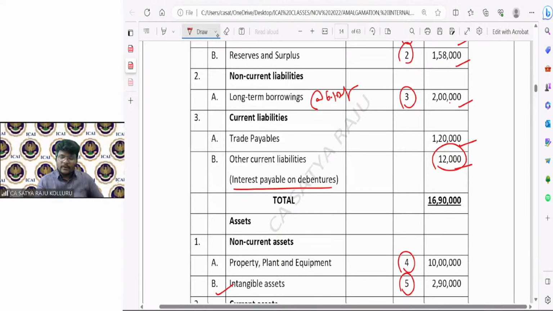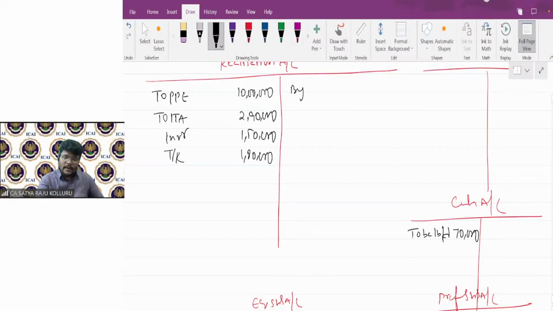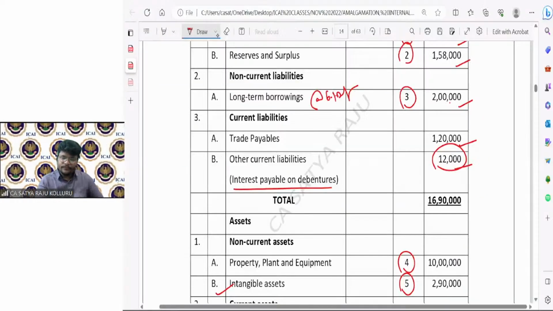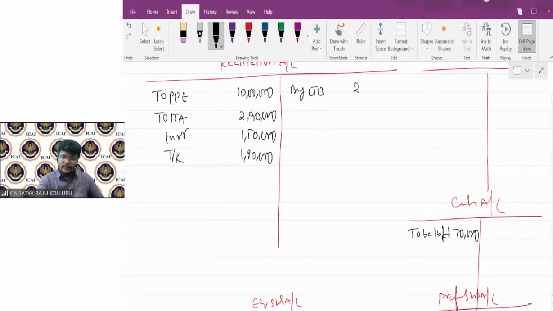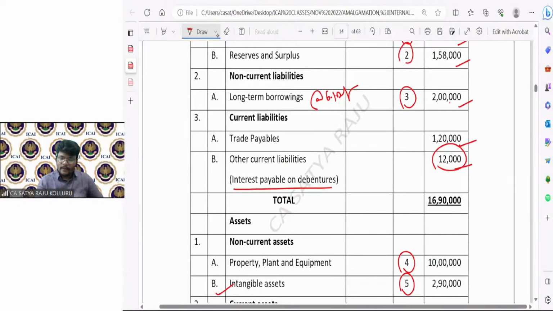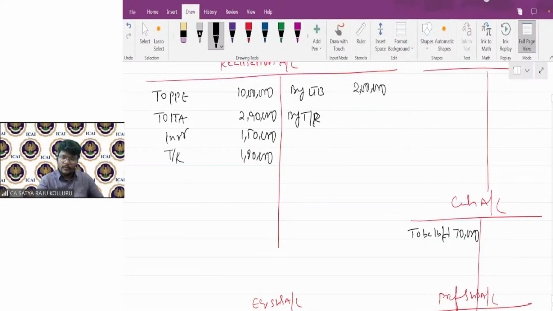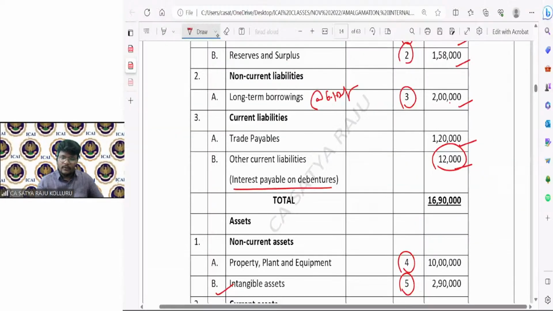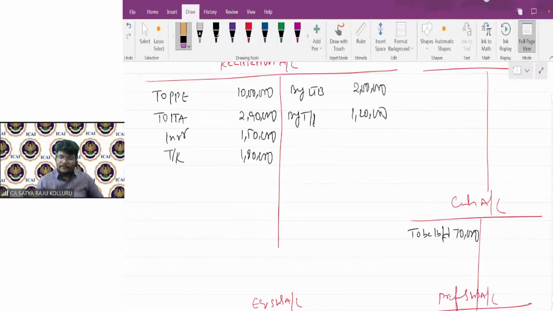So liabilities we only have are 2 long-term borrowings and trade payables. By long-term borrowings, 2 lakhs. By trade payables, 1,20,000.